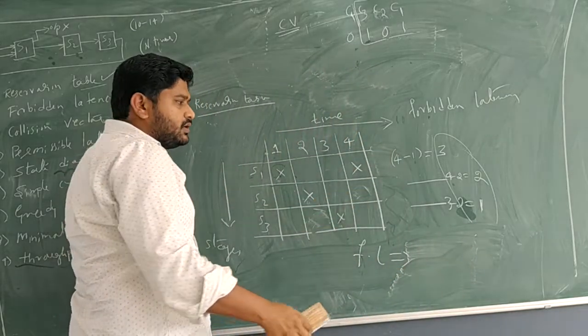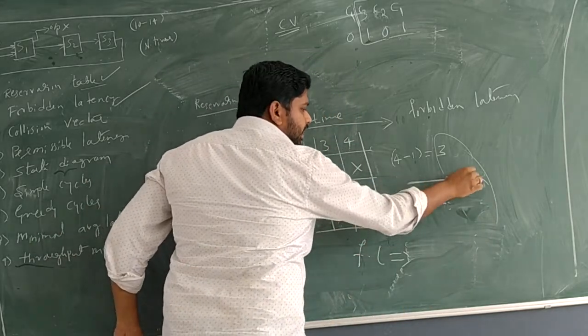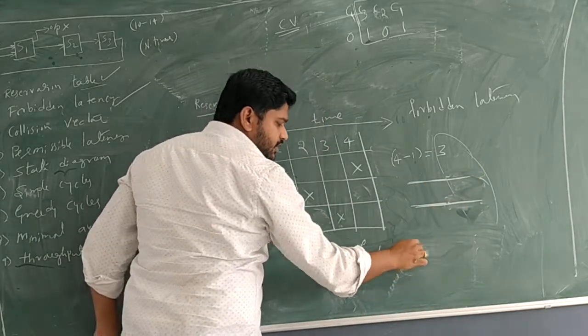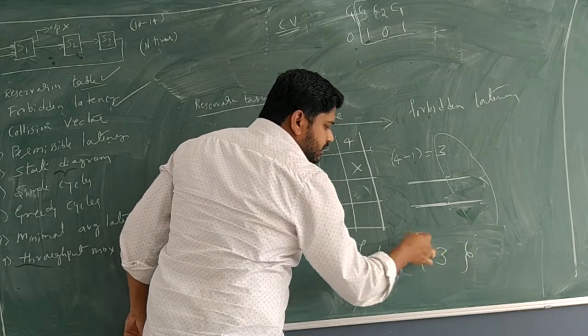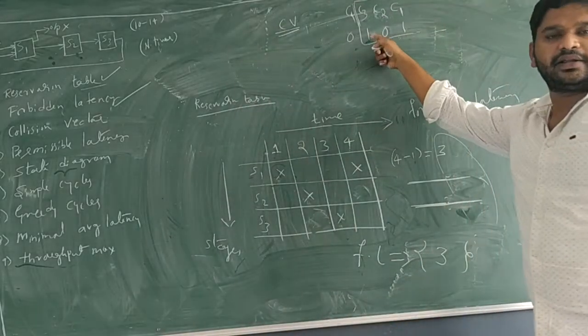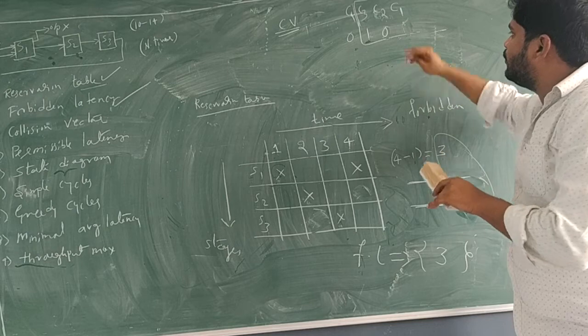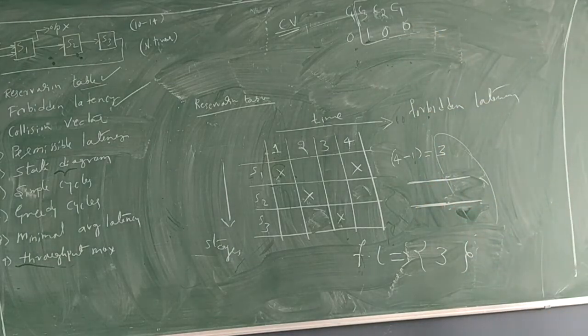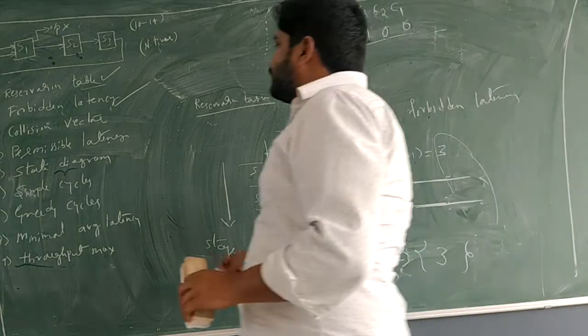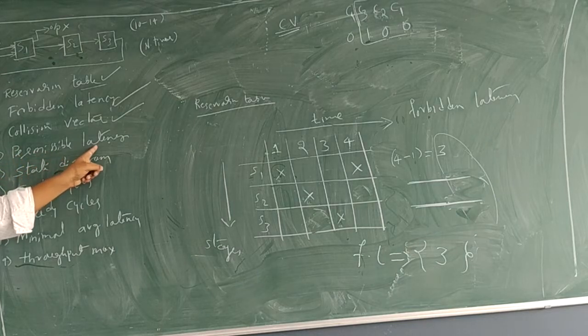Okay. Now coming back to this, what is the original table? This is the original table. So here, no forbidden latency, no forbidden latency. Hence, the final forbidden latency is 3. Hence, the bit which will get 1 in the collision vector is C3. So the remaining will become 0. That means C1 and C2 will become 0. Okay, hope it is clear now. So what have we derived now? The collision vector.